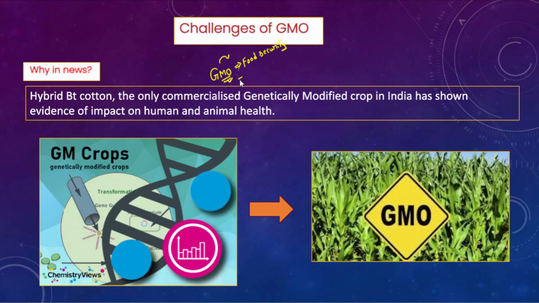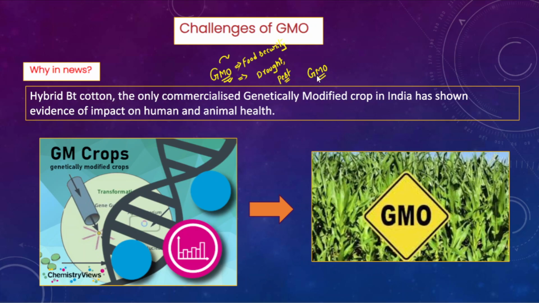The other major advantage is that they can be resistant to drought, and not just drought, but also to pest attack. So withstanding all these stresses, they can produce the best productivity. Because of this reason, genetically modified crops have continuously been in use.